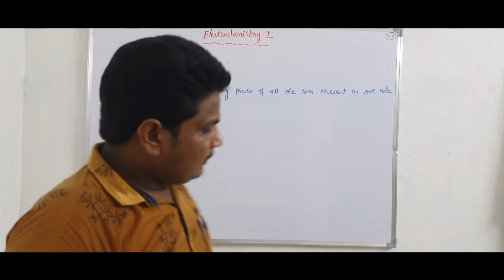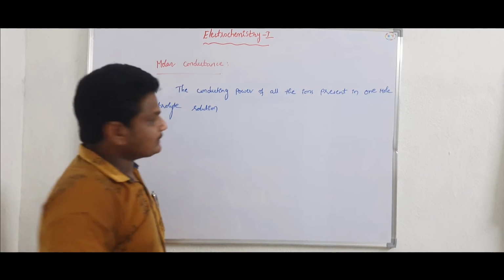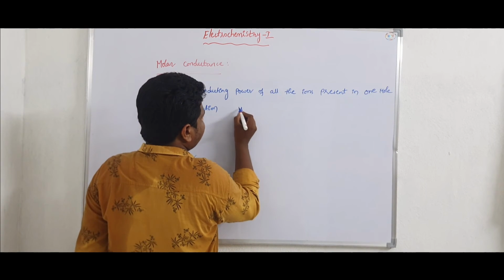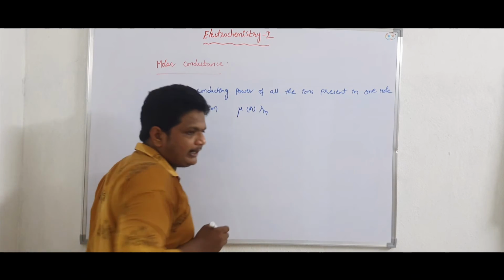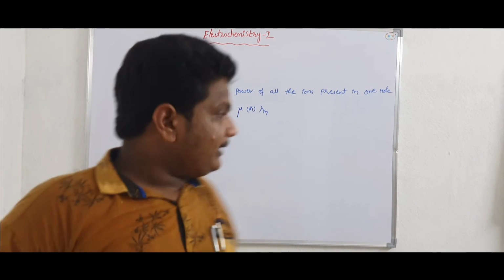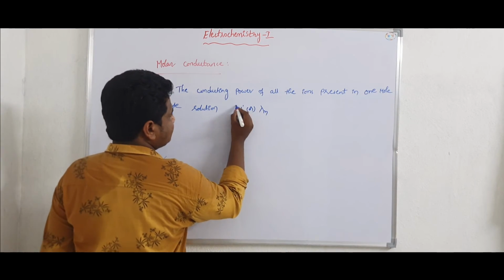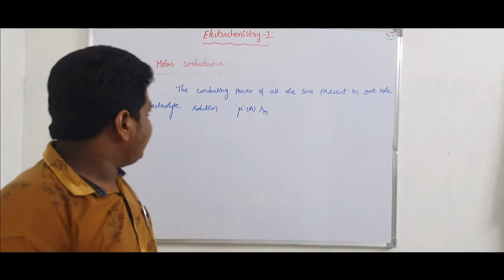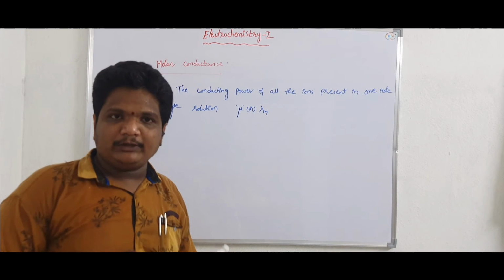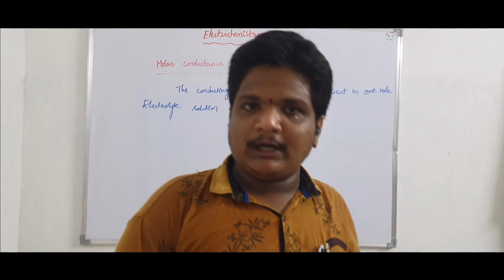This molar conductance can be denoted as mu, or sometimes it is also denoted as lambda m. In many cases we represent it as mu. How can you define or express this molar conductance?